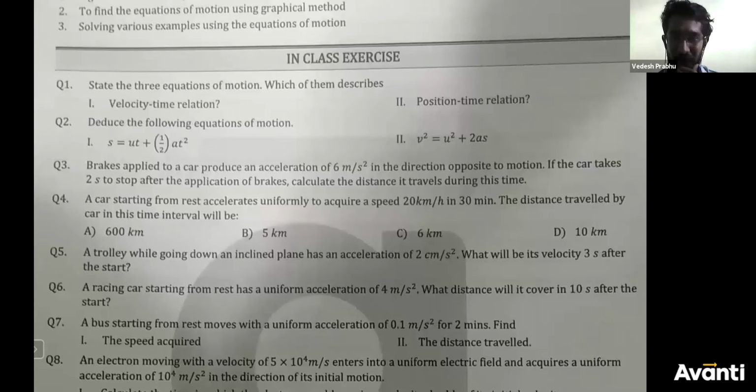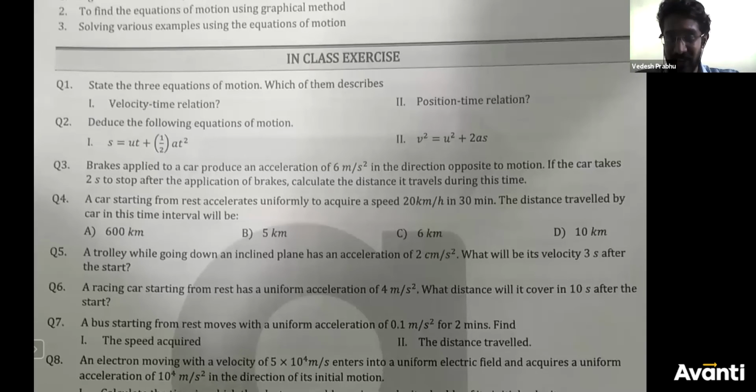See carefully what exactly they are asking and what exactly you are supposed to find. Follow the steps.